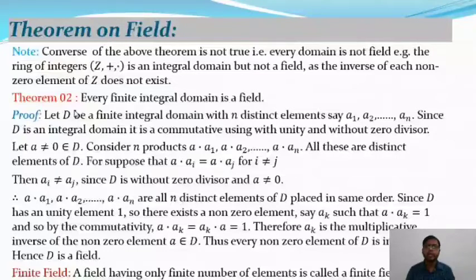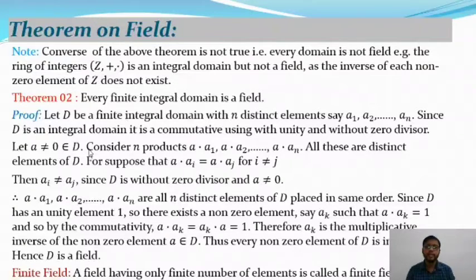So the inverse of 1 is equal to 1, inverse of 2 is equal to 1/2, inverse of 3 is equal to 1/3, inverse of 4 is equal to 1/4 with respect to multiplication, but 1/2, 1/3, they are fractional numbers. They do not belong to Z, but Z is the set of integers. So therefore the inverse of each non-zero element except 1 of Z does not exist. That means it does not belong to Z. So every integral domain is not a field. So the converse part is not true.